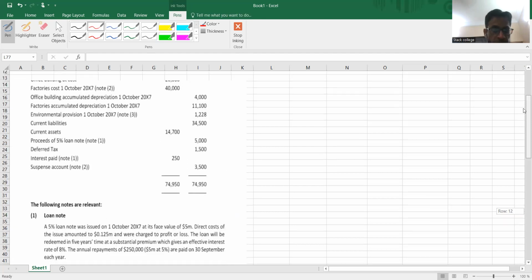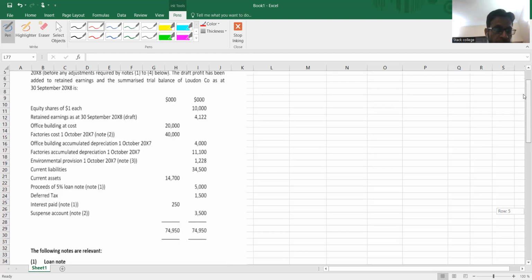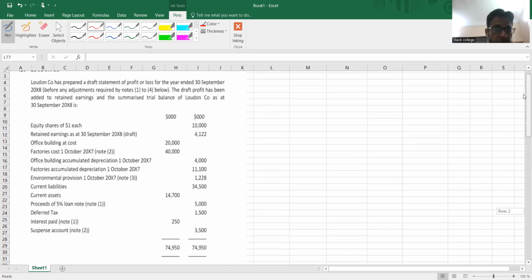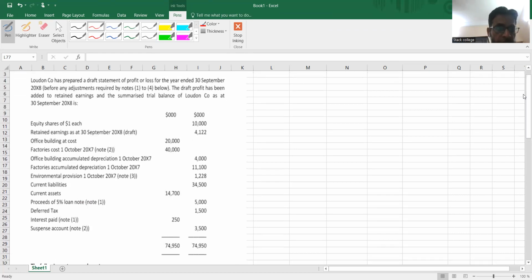Now you can see here from this draft statement of profit and loss and the summarized trial balance, we can identify what are the balance sheet items, and then we can directly insert these along with the adjustments. So we have equity share capital, and retained earnings on which we need to make some adjustment.